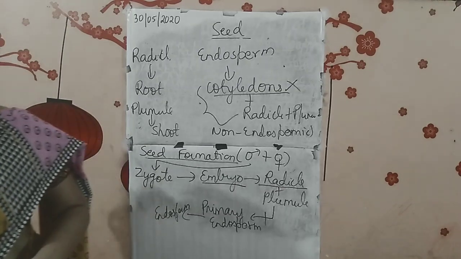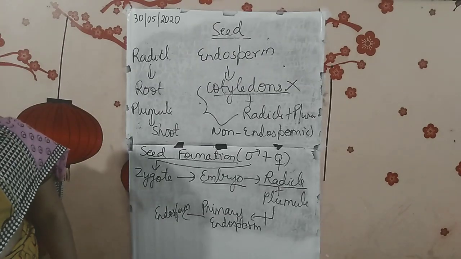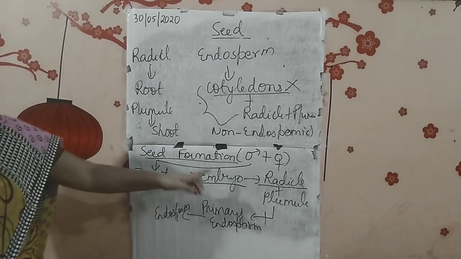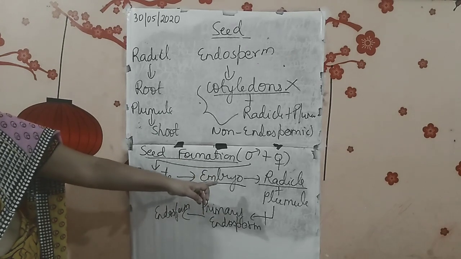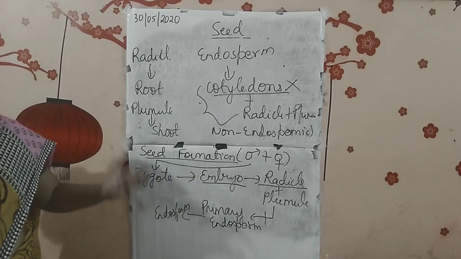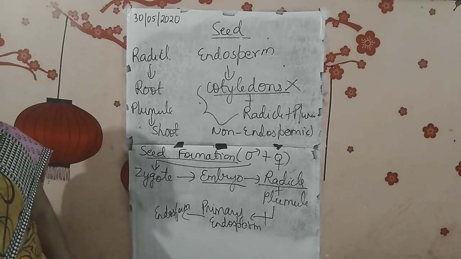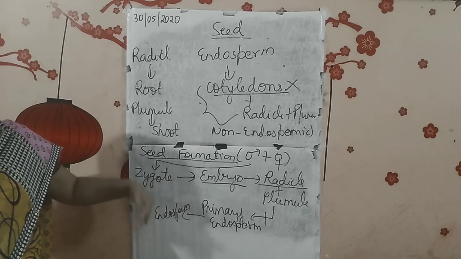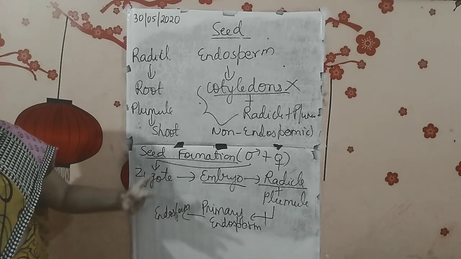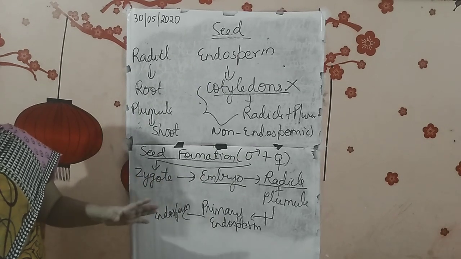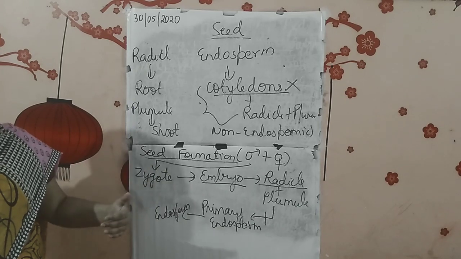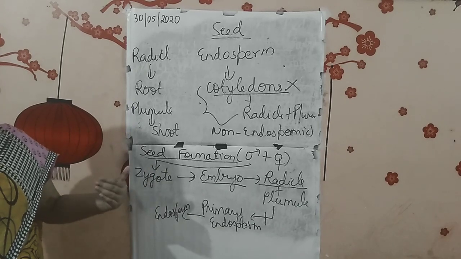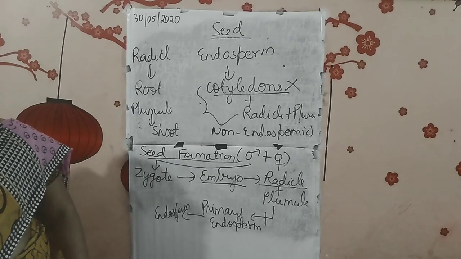So if you read in the book there, it's given the zygotes divide repeatedly. I told you, to form the embryo. The embryo consists of a root-like radicle, a stem-like plumule, and one or two leaf-like cotyledons. That is why I told you the primary endosperm changes into endosperm, and after that it is an endospermic seed. Endosperm will remain. If it is non-endospermic, what will come there?